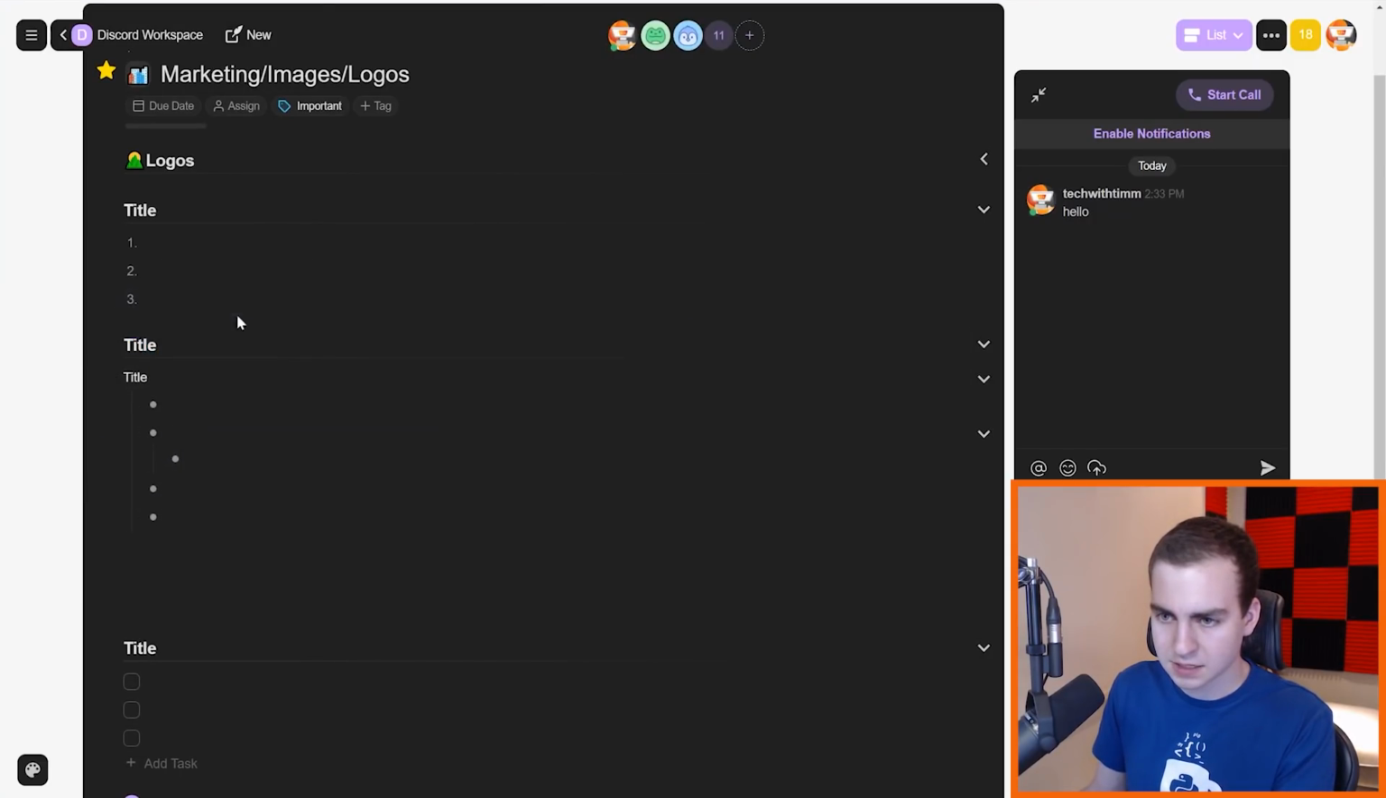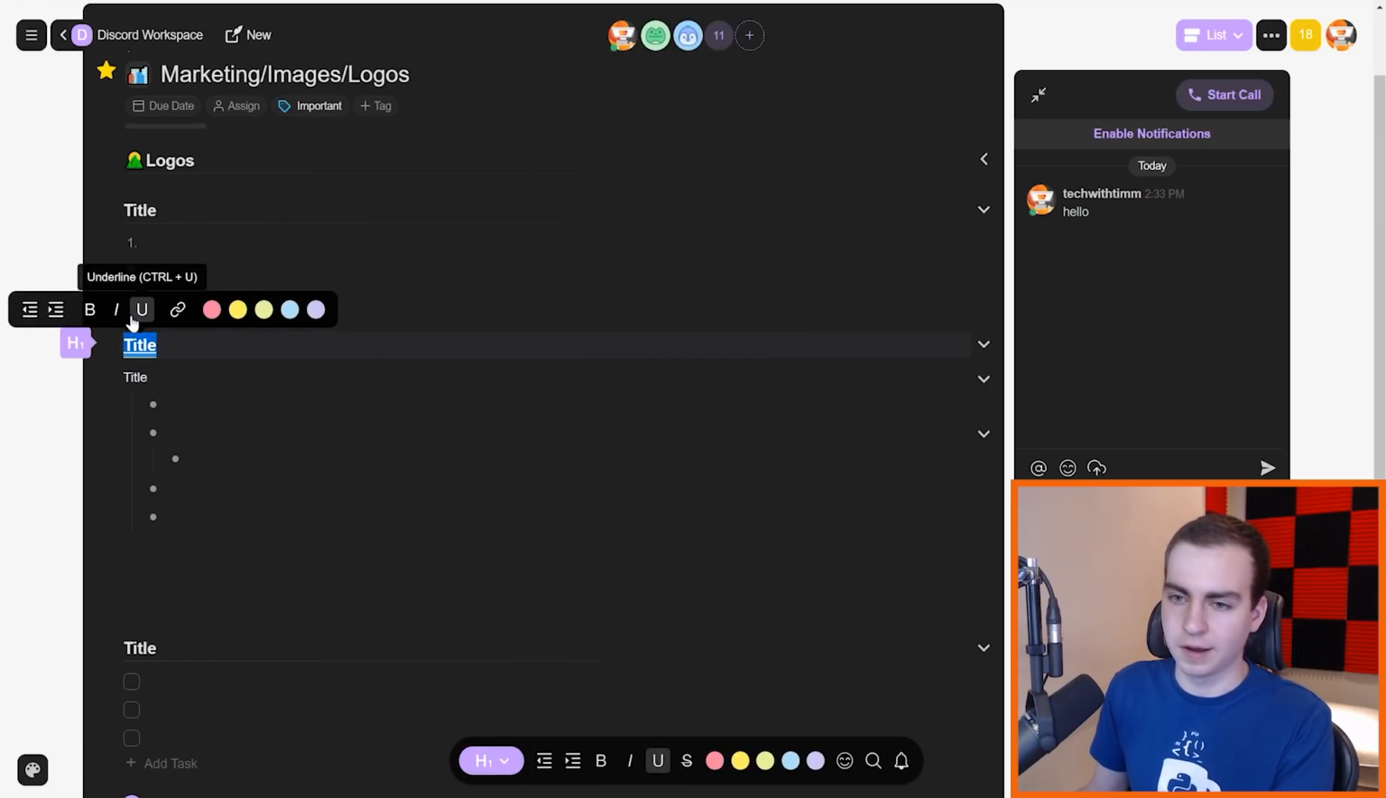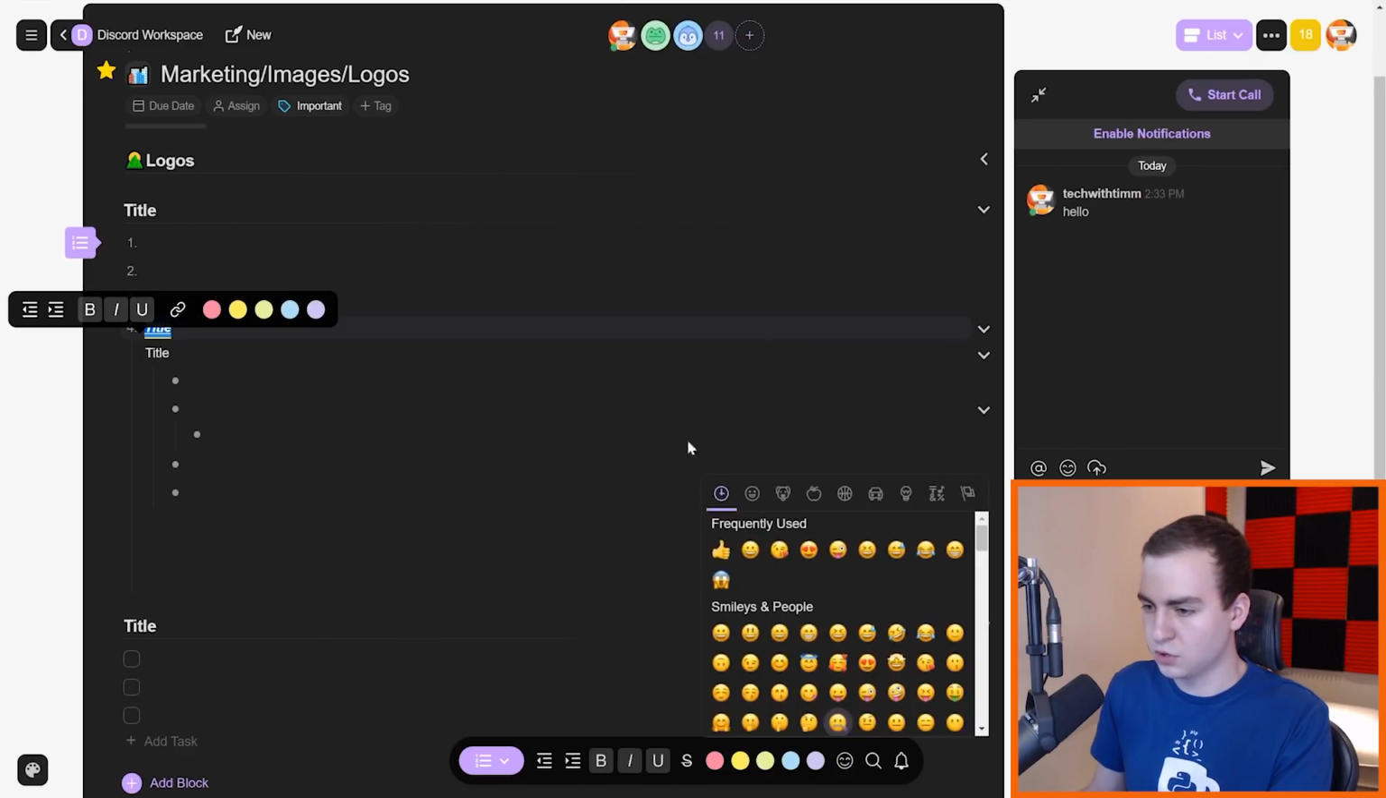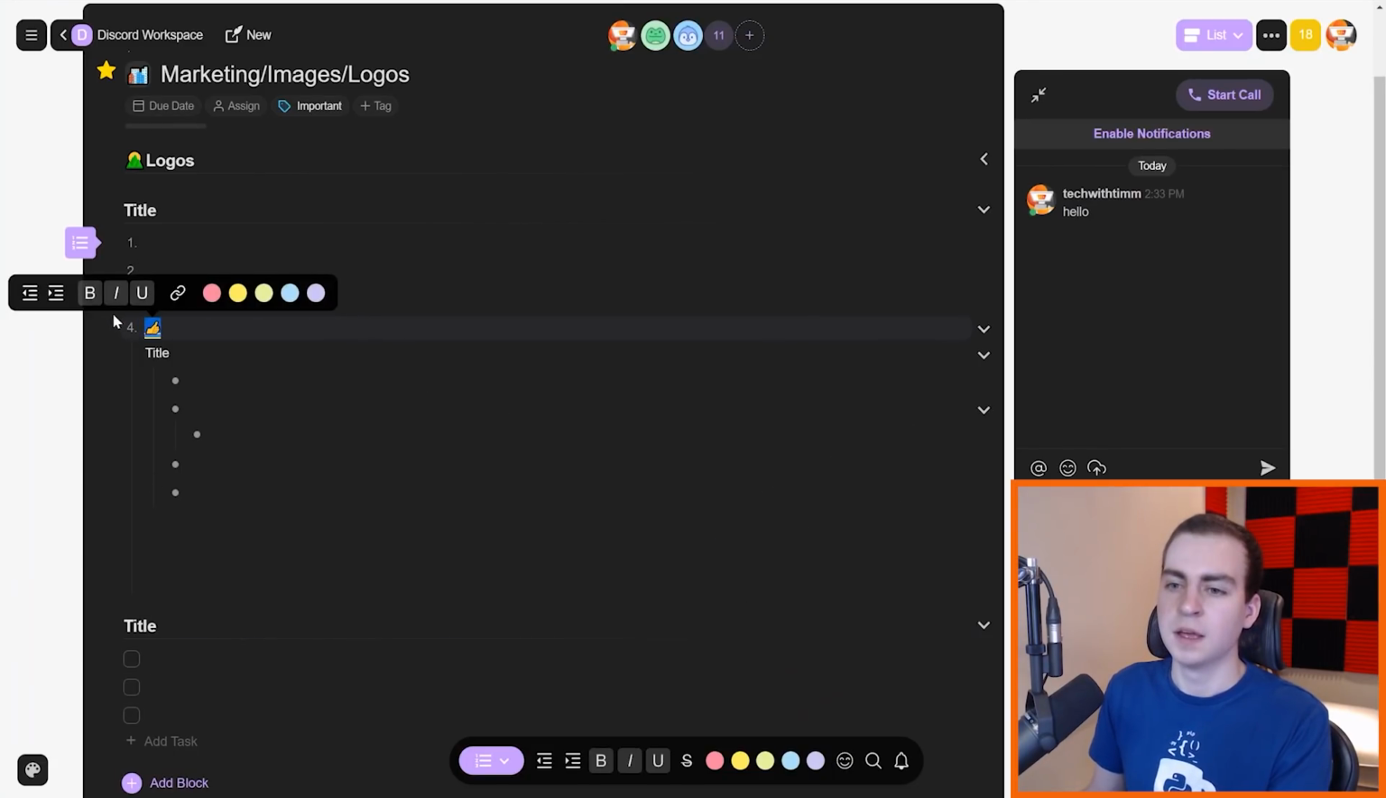I can highlight text. So like this, I can add a link to this text, for example. I can underline it, italicize, bold, indent. I can then also add an emoji. So let's add like the thumbs up, and boom, there you go.